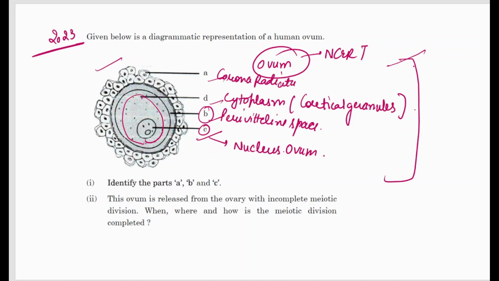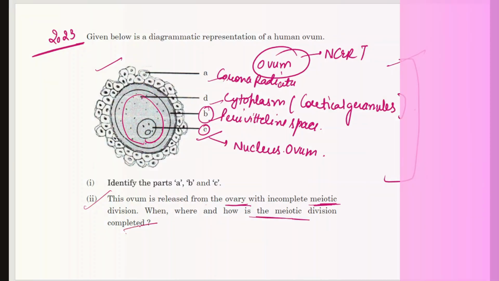So the next question is, this ovum is released from the ovary with incomplete meiotic divisions. When and where, how is the meiotic division completed?